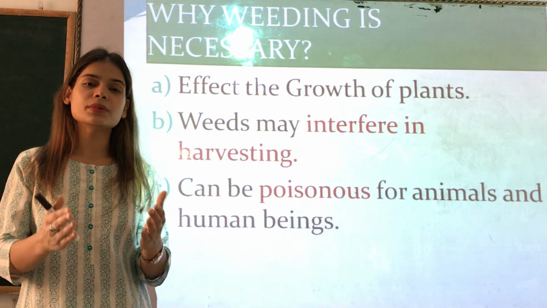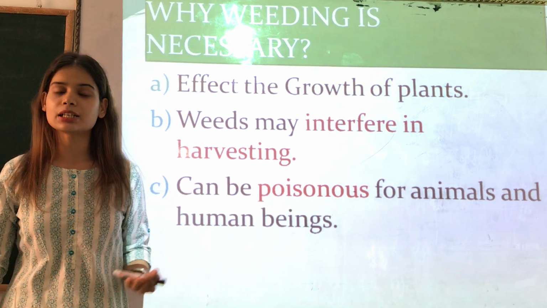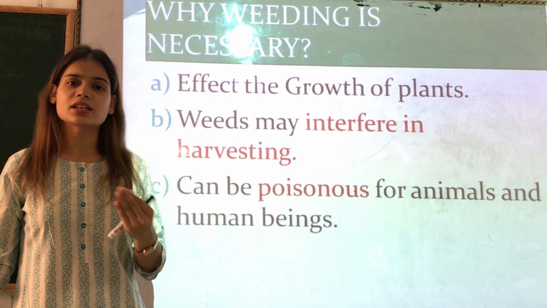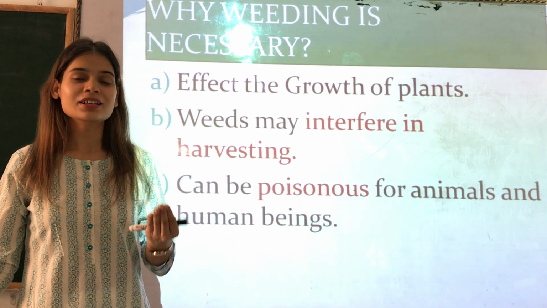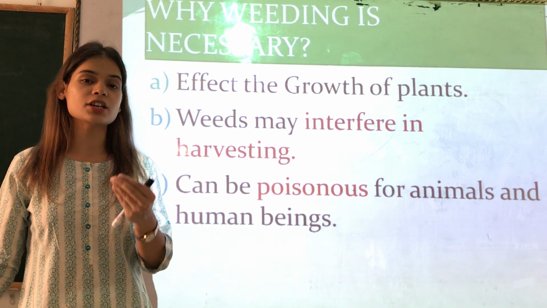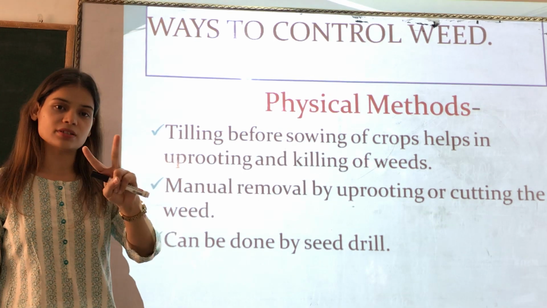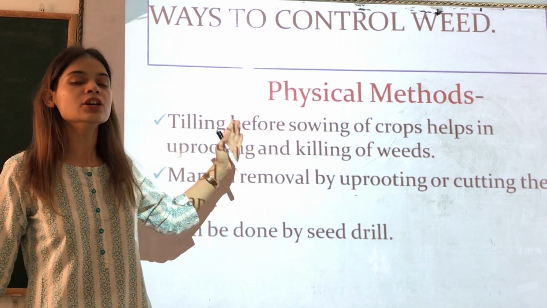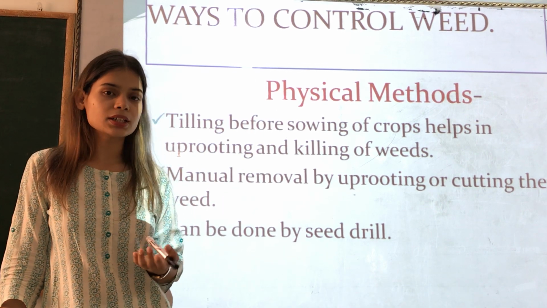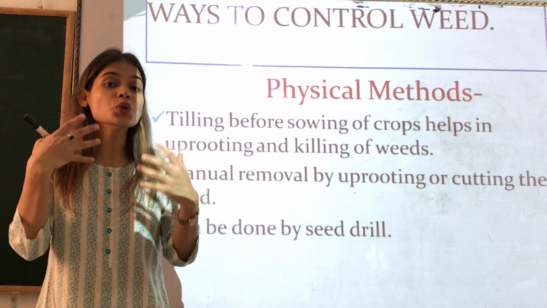Now the farmers adopt a lot of ways to get rid of these weeds. They adopt physical methods, and chemical methods; sometimes they do it with the help of machines, sometimes they use chemicals to kill these unwanted plants. So let us discuss the ways the farmers adopt. Broadly, the farmer may use two methods: physical method or chemical method. By physical method, we mean something which we can do physically.